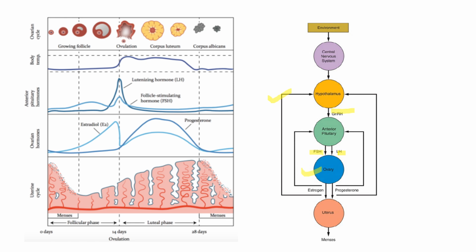In turn, the ovary will release estrogen and progesterone, and these act on the uterus, and if fertilization does not happen, then menses will occur. So for a normal menstrual cycle, the higher mental function, central nervous system, hypothalamus, anterior pituitary, ovary and uterus should all be functional so that menses can occur.